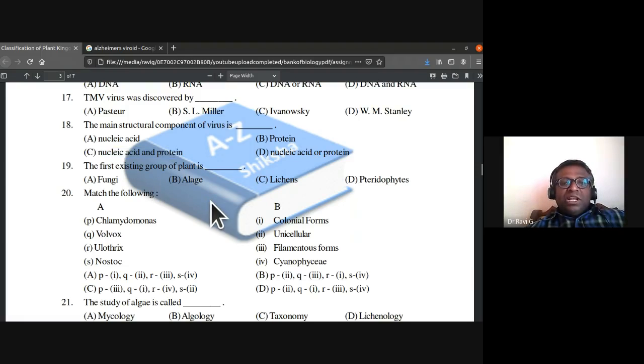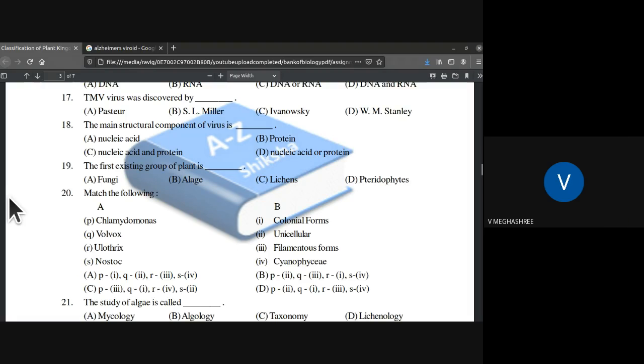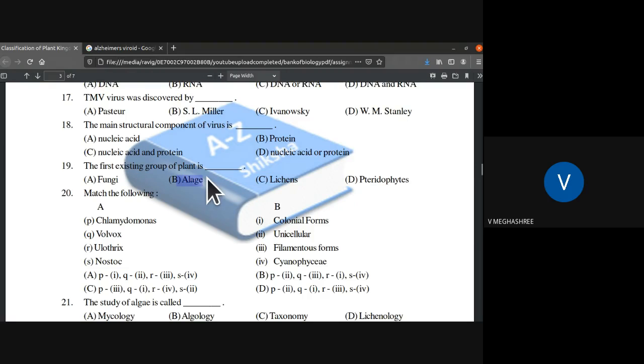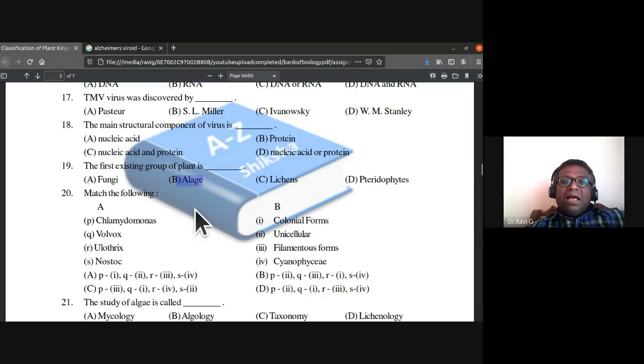Which is the first existing group of plants? Fungi, algae, lichens, pteridophytes. Among these, the first existing group of plants is algae, option B. Lichens are a symbiotic association between algae and fungi, but algae are much earlier. The first existing group of plants is algae.